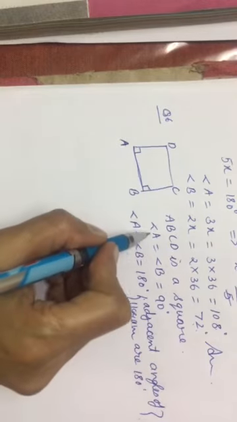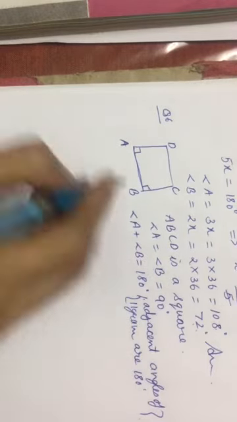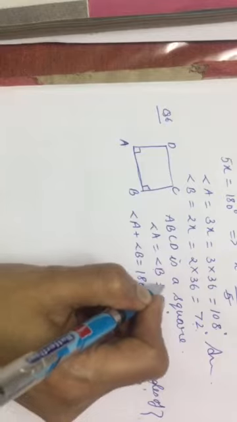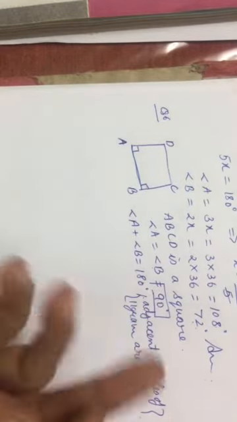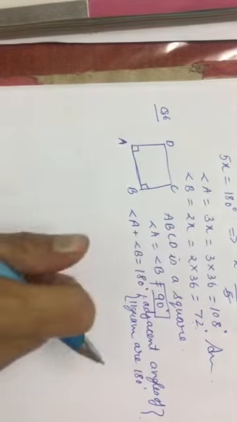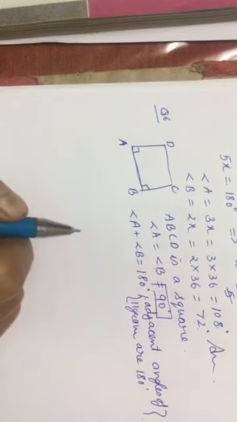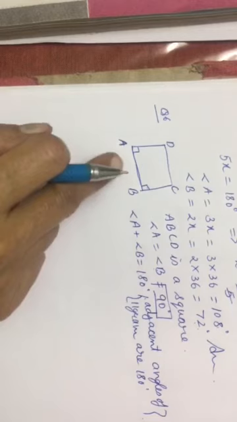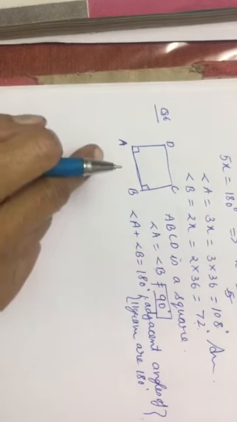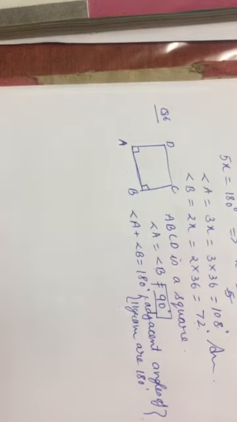Now, angle A and angle B are equal. Here this is only because of the square, but we have to find it in the case of a parallelogram, where they have given the condition that the two adjacent angles are equal.